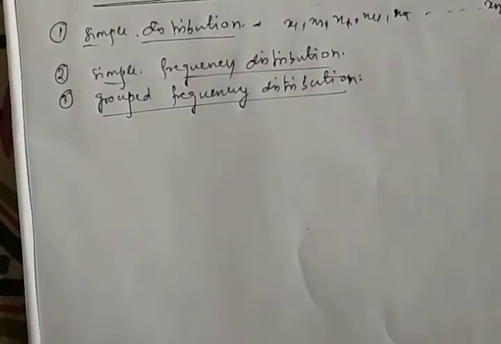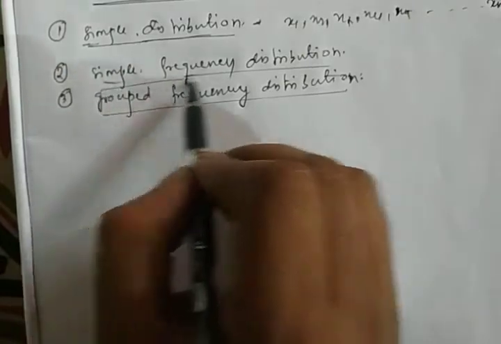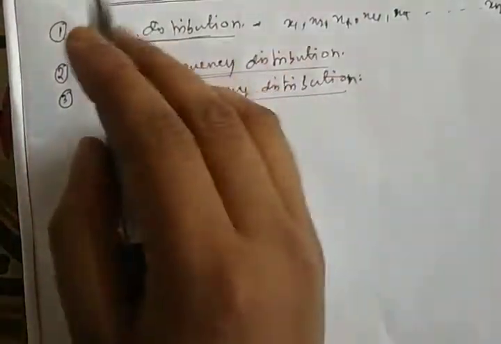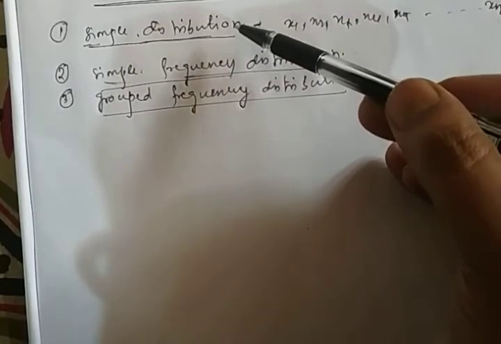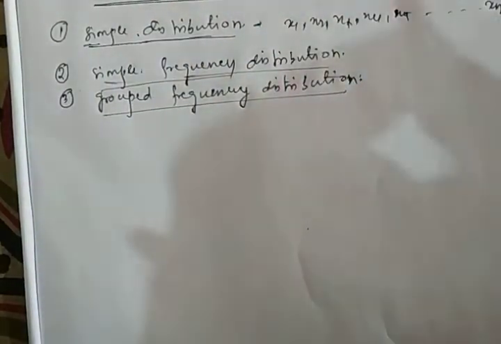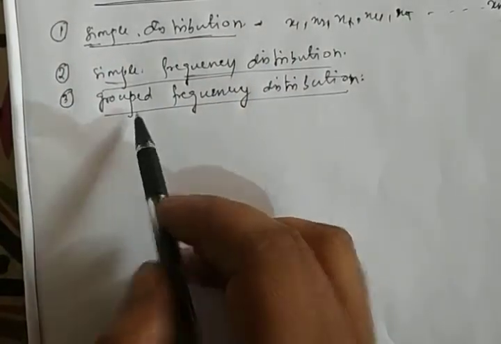These are the tabulation forms, right? This is the presentation. We can present the data in any one of these forms. If the values are discrete, then we can form either a simple distribution or a simple frequency distribution, and if the values are continuous, then we will get a group frequency distribution.